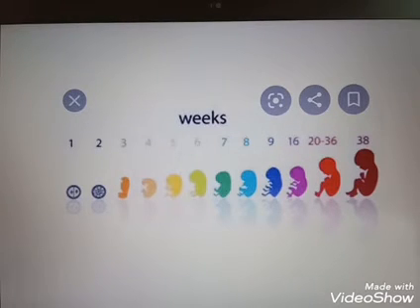So immediately after implantation, by the 8th day of fertilization, the embryo differentiates into an outer layer, the ectoderm, otherwise known as epiblast, and an inner layer called endoderm, known as hypoblast. They together form a flat disc that is known as the embryonic disc.